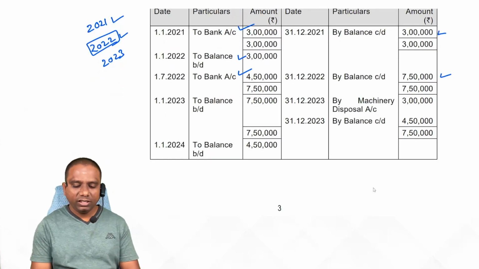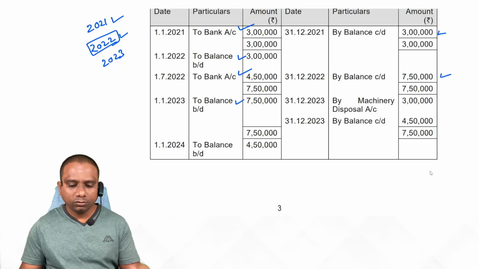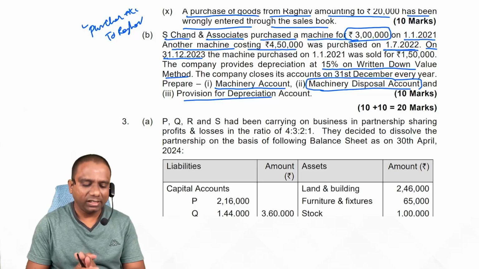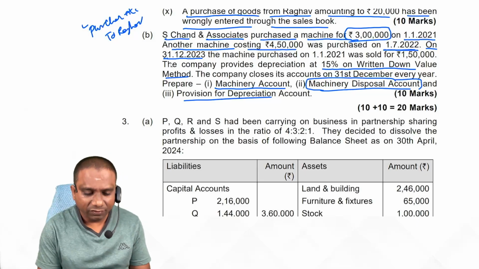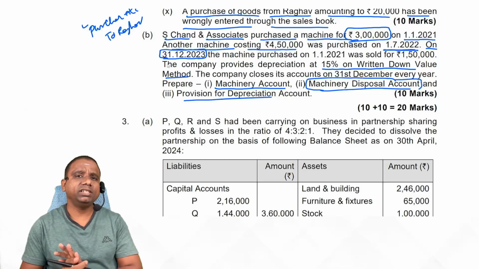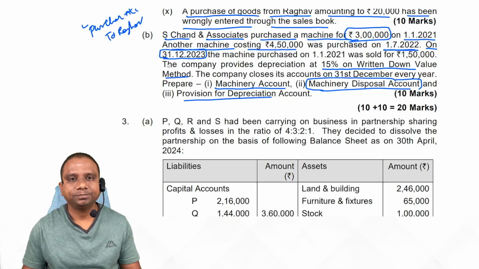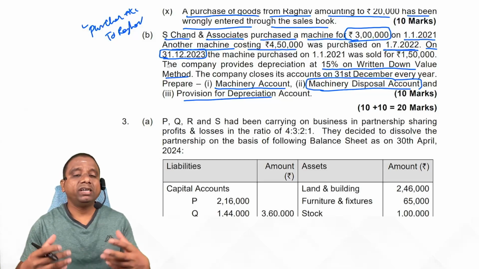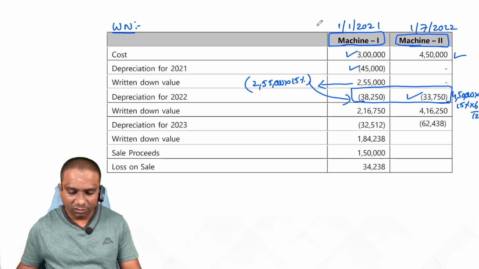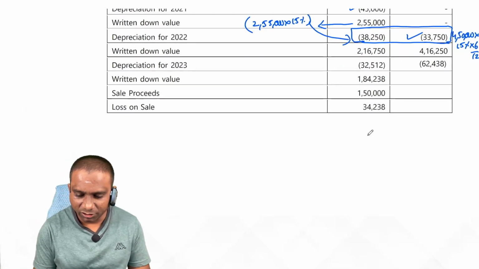By balance C by D, balance. Now we are in 2023. Observe 2023. What happened? Next date they are giving 31/12/2023, means 2023 completely completed. Means we have to provide a depreciation on these two assets. First, calculate depreciation for 2023.